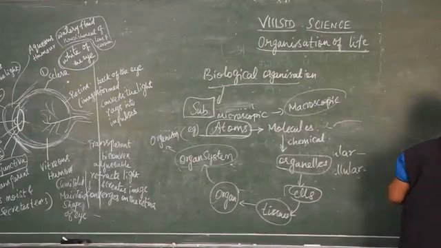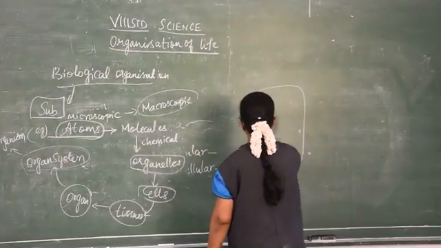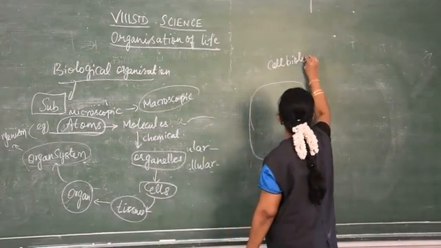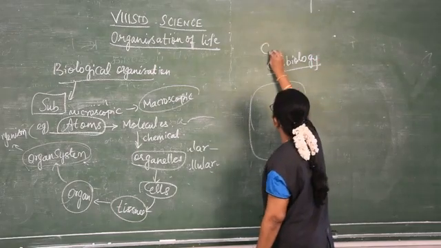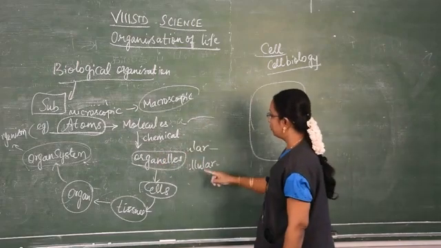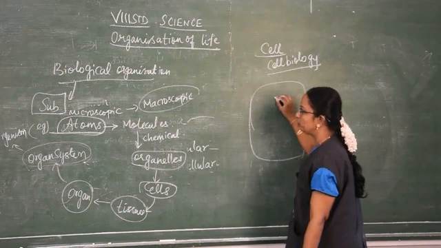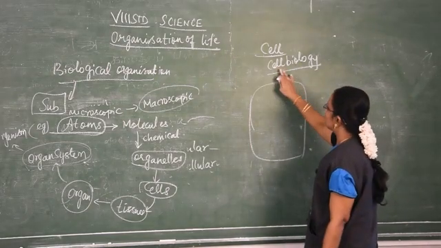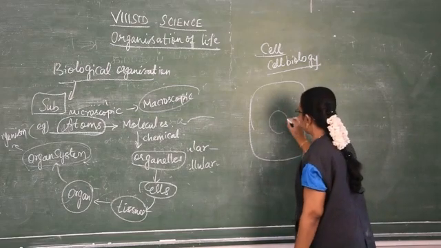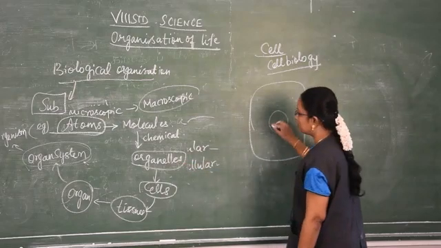The cell is a minute organism which can be seen only through the microscope. The study of the cell is known as cell biology. Cell is a very minute organism. So, atoms form the cells, isn't it? The cell can be seen with the help of a microscope. What does it comprise? It comprises the organelles. As I said, the organelles are found inside the cell.